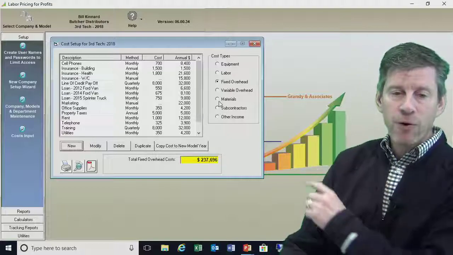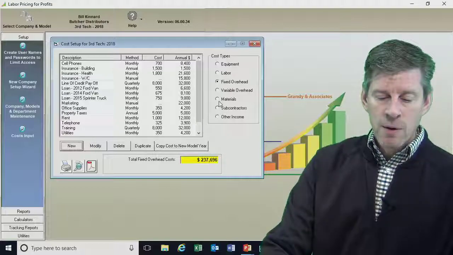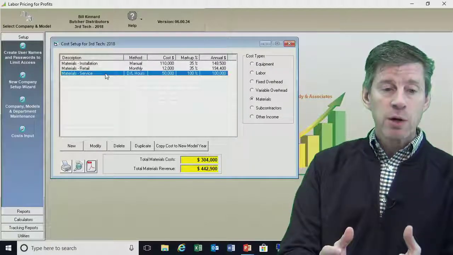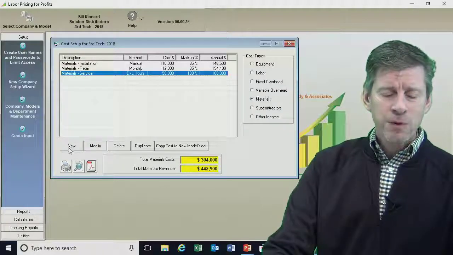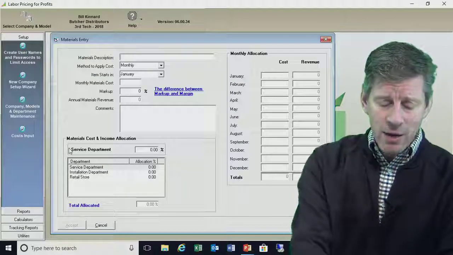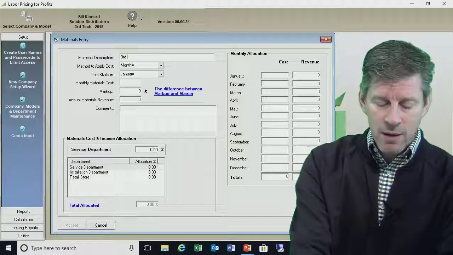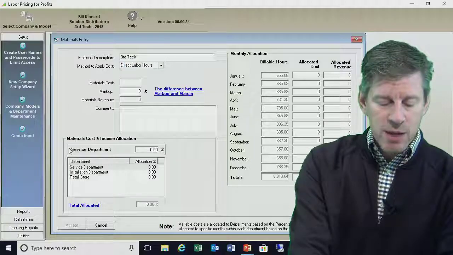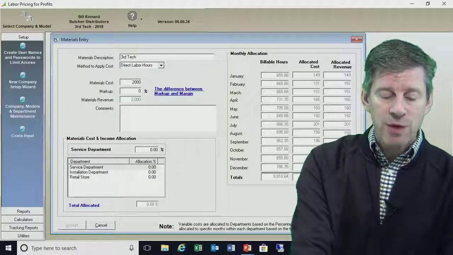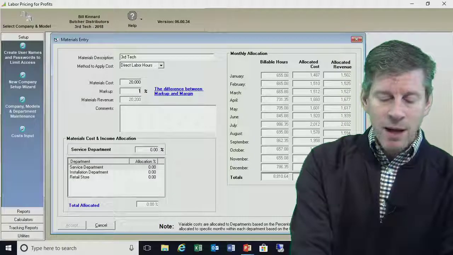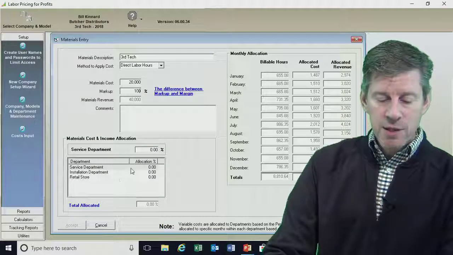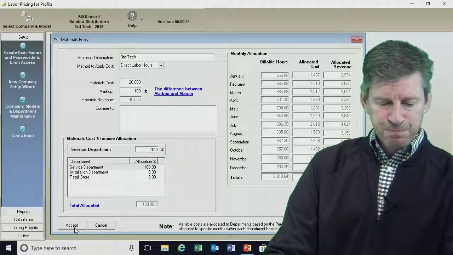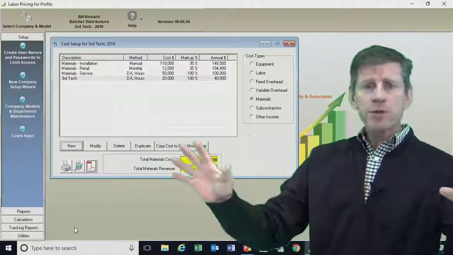Next one down in line for our cost types is the materials. Now, I could go in and I could just edit the service department number that's already there, but for simplicity's sake, I'm just going to go ahead and add a new one. Again, I'll just call it third tech. All right, we're going to spread this based on direct labor hours. It makes it a little bit easier. I said there was $20,000 a year at a 100% markup, and this is, again, 100% service. So we can plug that one in. We've just entered in all of those expenses that we've talked about.